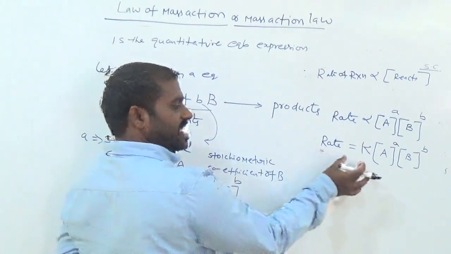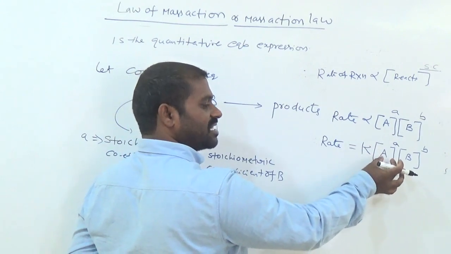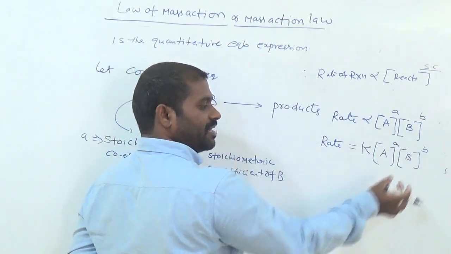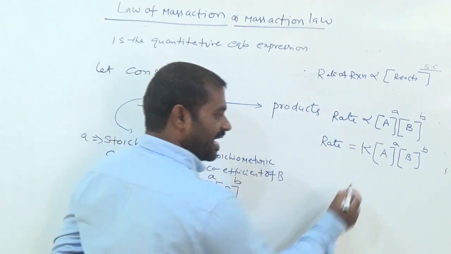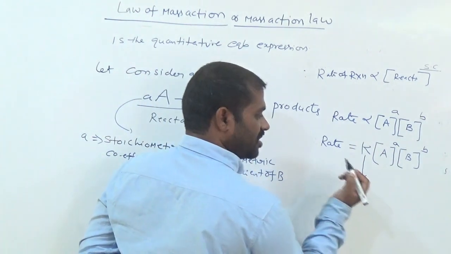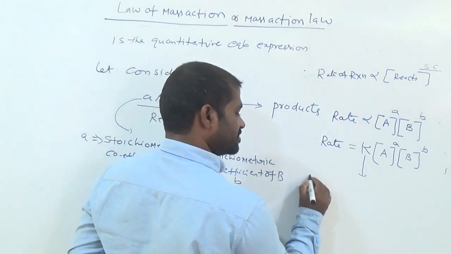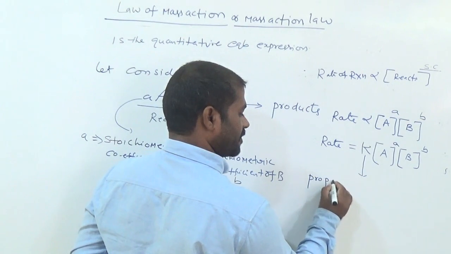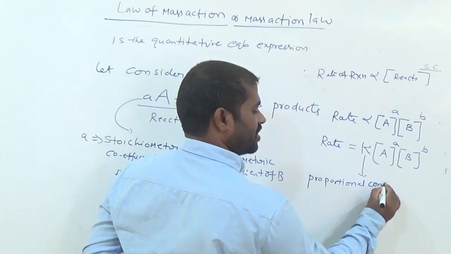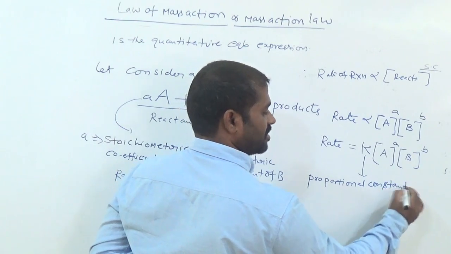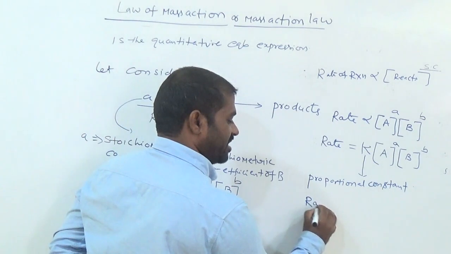So rate of reaction is equal to K into the molar concentration of A to the power a and B to the power b, where K is called the proportionality constant, and it is called here the rate constant.